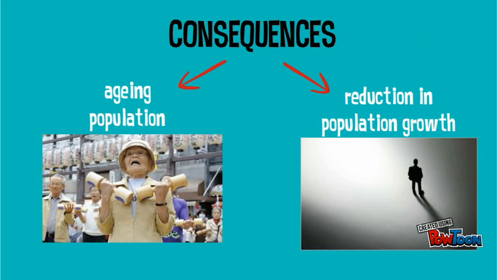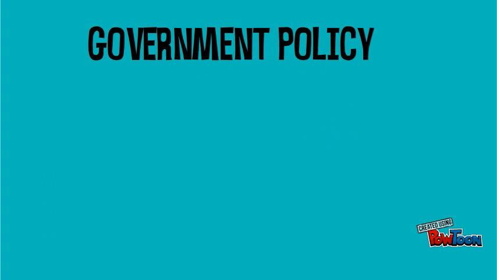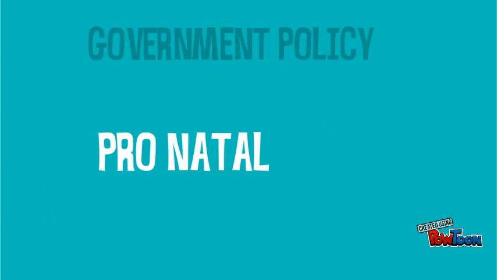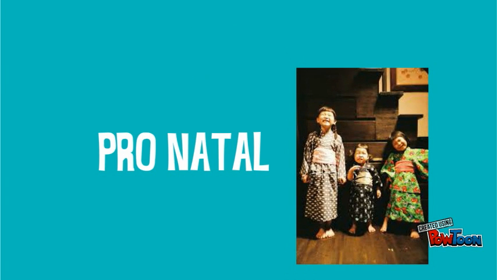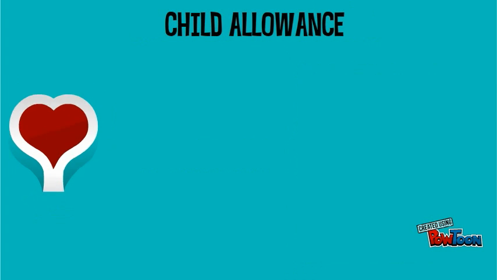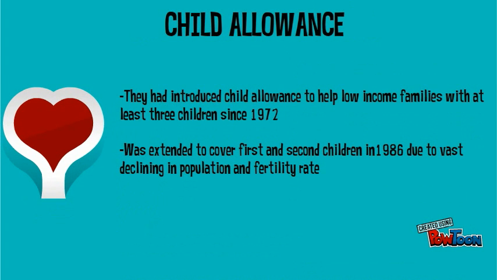So now, what will the government do? Here is what the government will do to solve these issues. The government in Japan has introduced a policy called pro-natal in order to convince people to have more kids. Through the pro-natal policy, the government will give out children allowance to help low-income families with at least 3 children since 1972. The policy was extended to cover the first and second children in 1986 due to the vast decline in population and fertility.